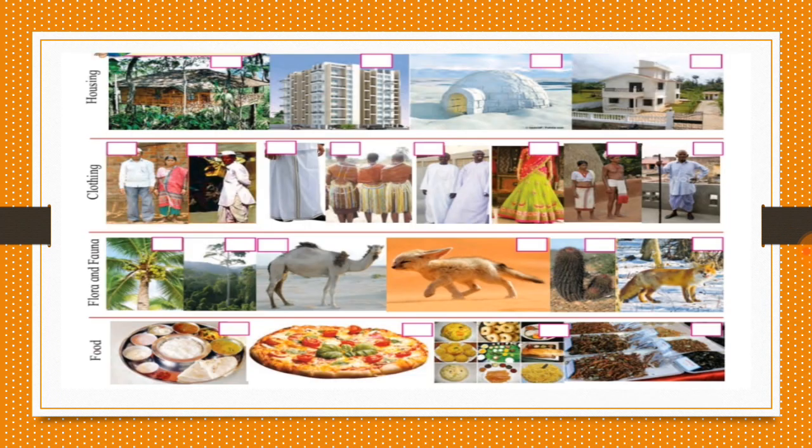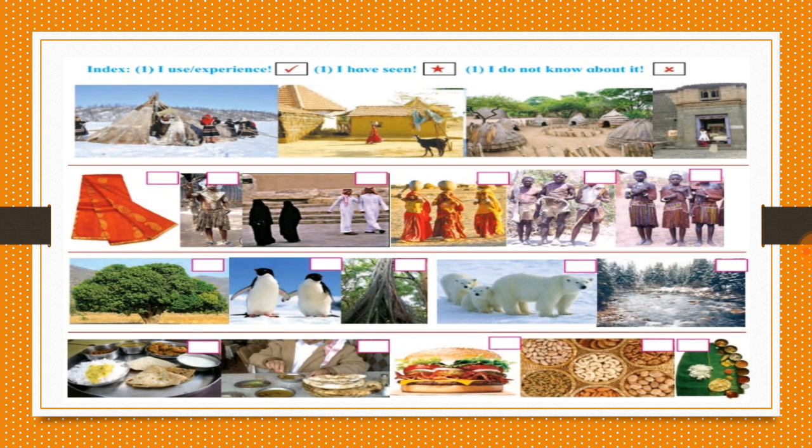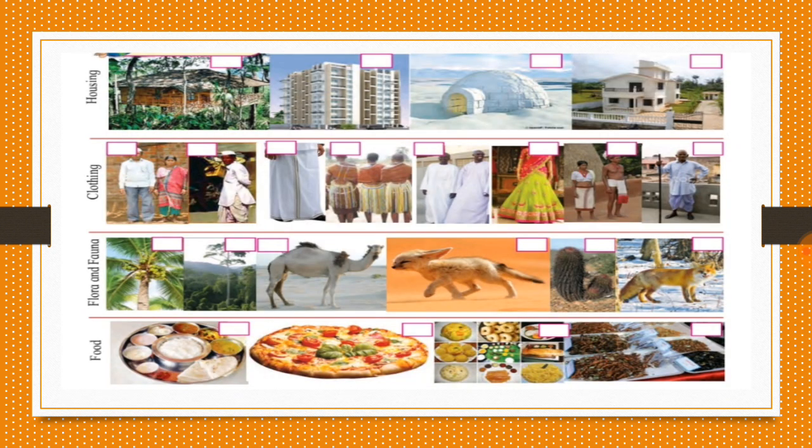Dear students, you have to observe the image which appears on the screen. Observe the image carefully. This image is in your textbook itself. Now you have to put a tick mark in the blank boxes if you have used or experienced whatever is shown. Then, after that, you have to make a star sign in the blank boxes if you have seen whatever is shown. And finally, you have to put a cross mark in the blank boxes if you do not know anything about whatever is shown in these two images.